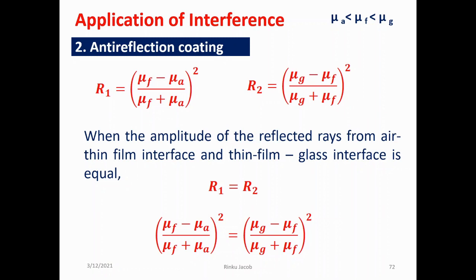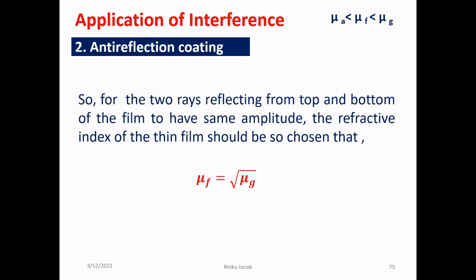To find the condition for the amplitudes of the two reflected rays to be the same, we apply the condition that R1 is equal to R2. So ((μf minus μa) by (μf plus μa)) all squared is equal to ((μg minus μf) by (μg plus μf)) all squared. On solving, we get the condition that μf should be equal to root of μg. If this condition is satisfied, then reflected Ray 1 and reflected Ray 2 will have the same amplitude.